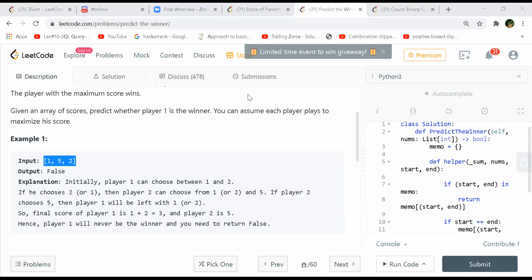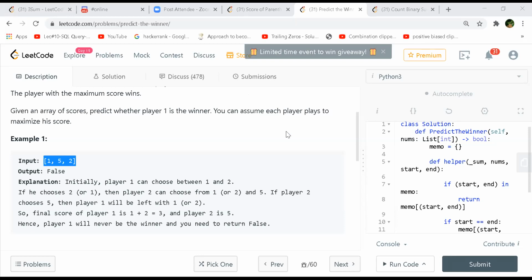So the optimized version will be like this. If you start from the left side, you will have some value. In this case, if you pick from this 1, 5, 2, you will pick up 1. Then you pick whatever is left over and pass it to the recursive function. Whatever score you get from that recursive function, you reduce from the one you have on the left.